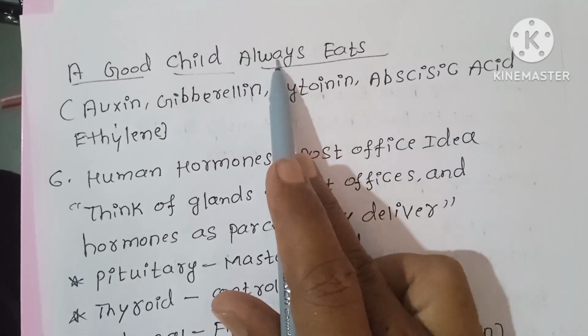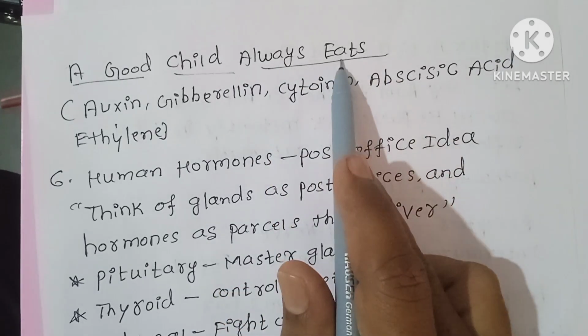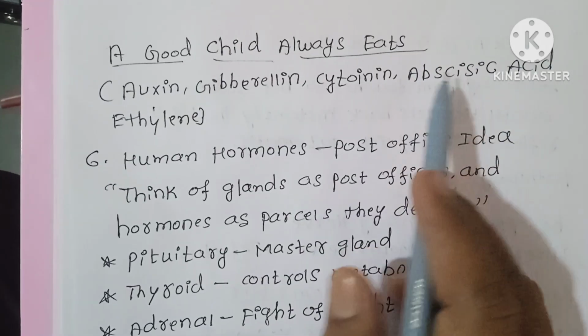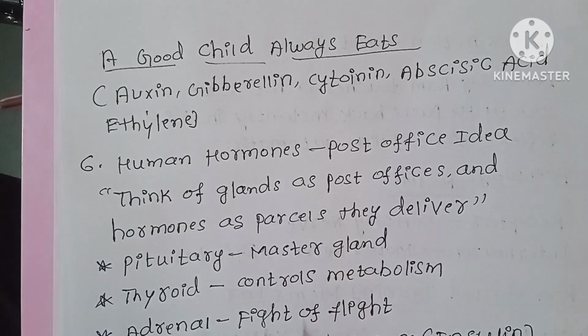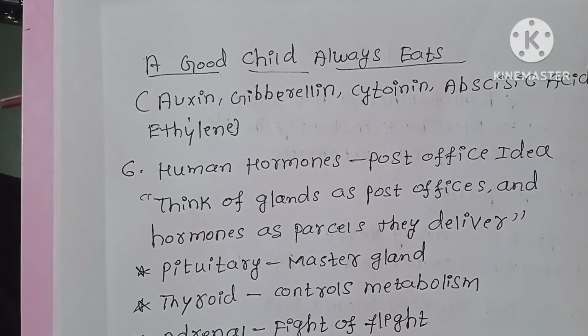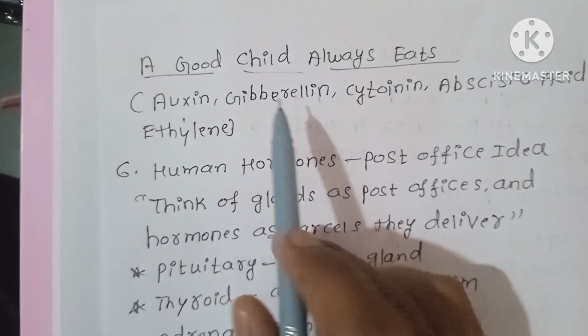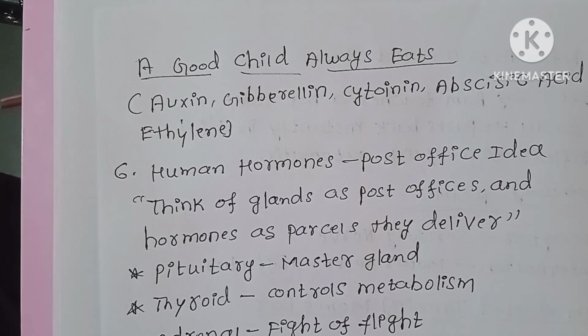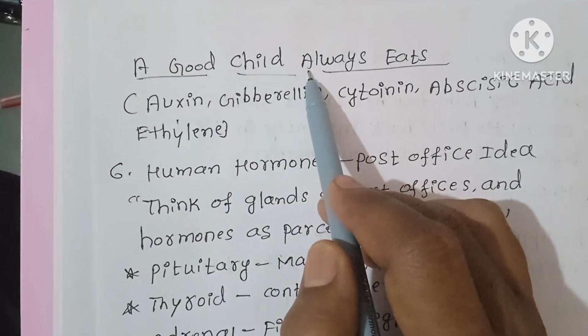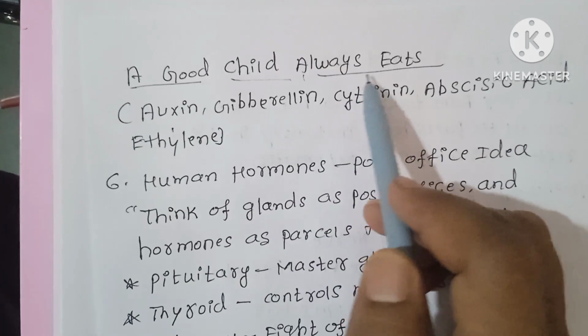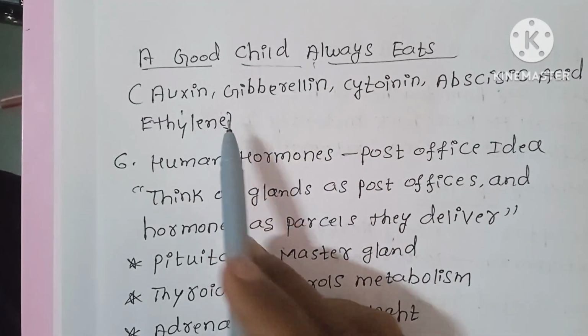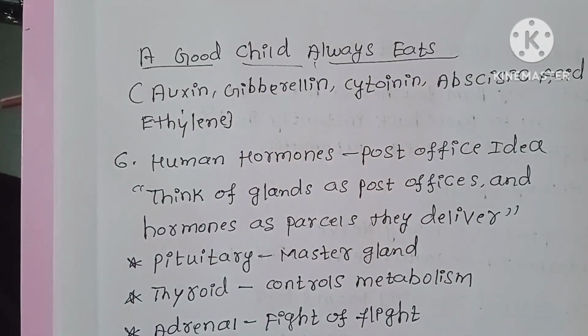A means auxin, G means gibberellin, C means cytokinin, A means abscisic acid, E means ethylene. Have to remember: a good child always eats.